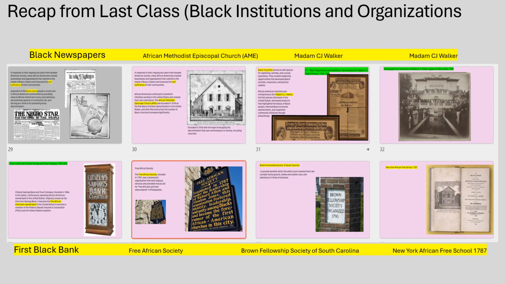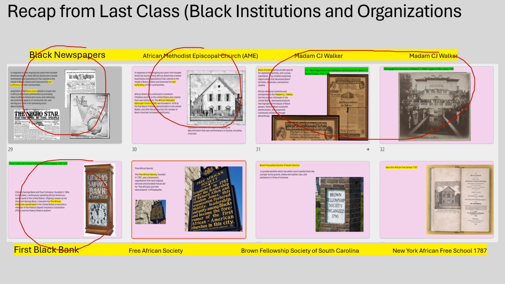To recap where we were last class, we looked at black newspapers, we looked at the establishment of churches, the success of Madam C.J. Walker, the first African American bank, we looked at the Free African Society, cemeteries, as well as free schools that were trying to deal with the practice of segregation to try to create some sort of sense of community within the black community.